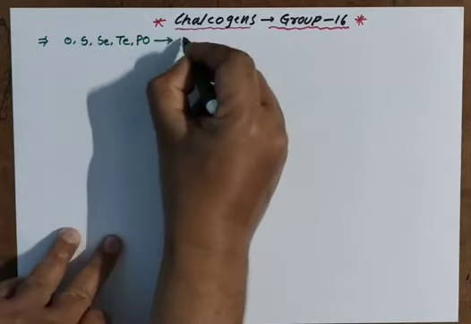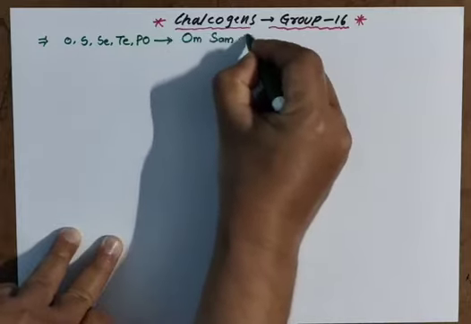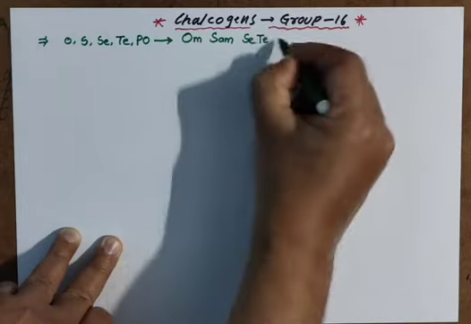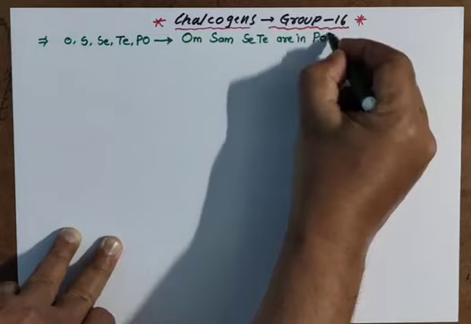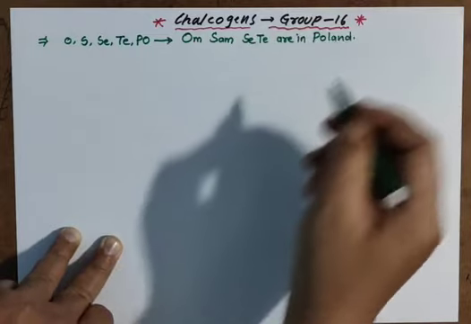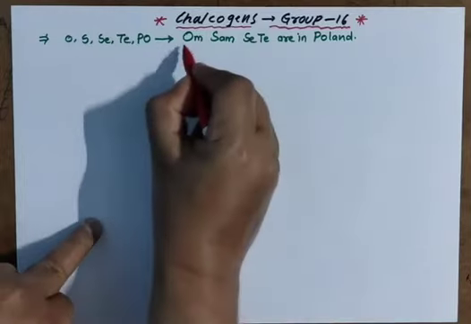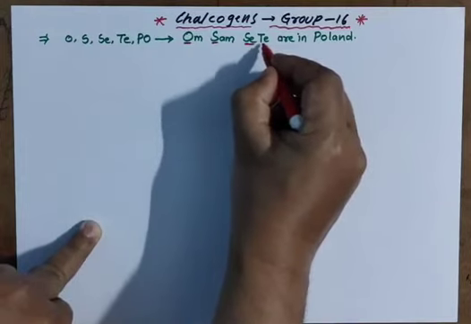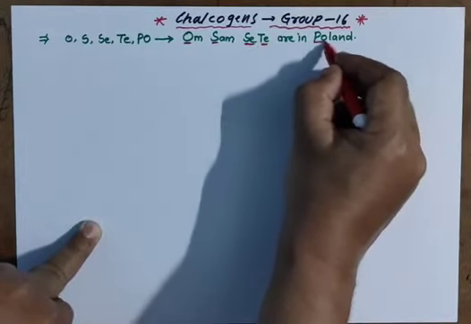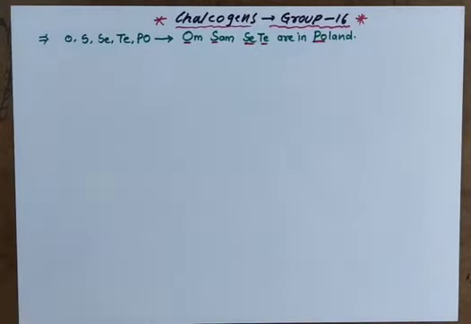And the shortcut I gave: Om, Sam, Site are in Poland. This is the trick I gave to remember the 16th group elements. Here O is oxygen, S sulfur, Se selenium, Te tellurium, Po polonium, all in just a sentence. Om, Sam, Site are in Poland.